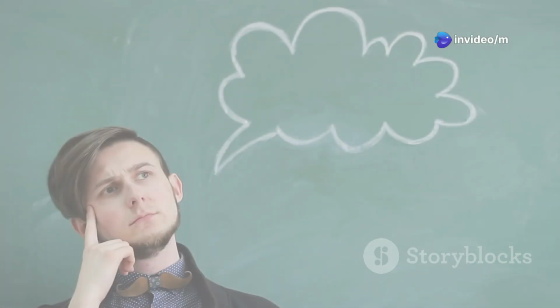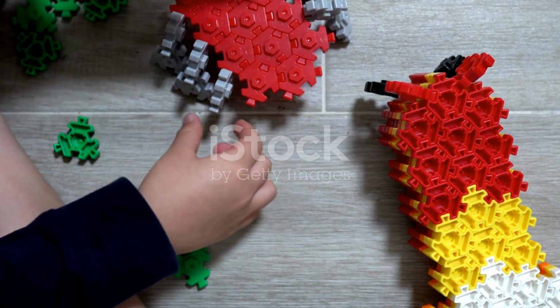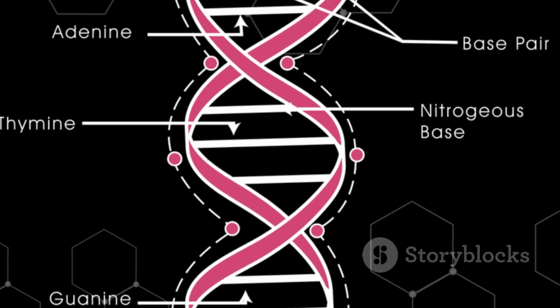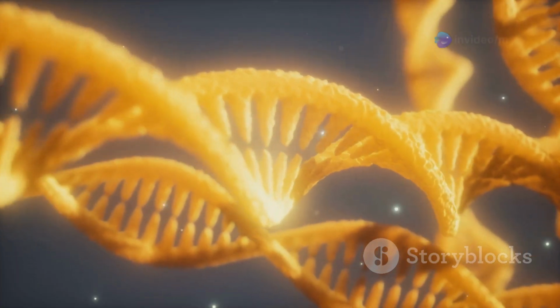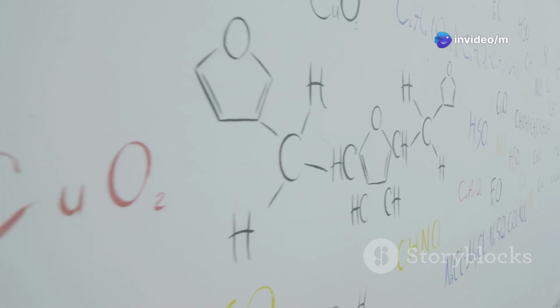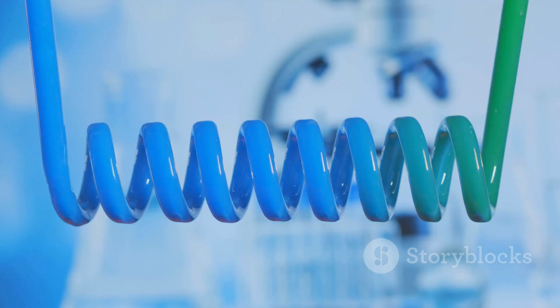ATP stands for adenosine triphosphate. Sounds complicated? Don't worry, it's simpler than it sounds. Picture a toy with three building blocks snapped together. The first block is adenosine, a sugar molecule. Attached to it is a chain of three phosphate groups. Like little energy capsules, these phosphate bonds are where the magic happens. They're like tiny coiled springs, just bursting with potential energy.